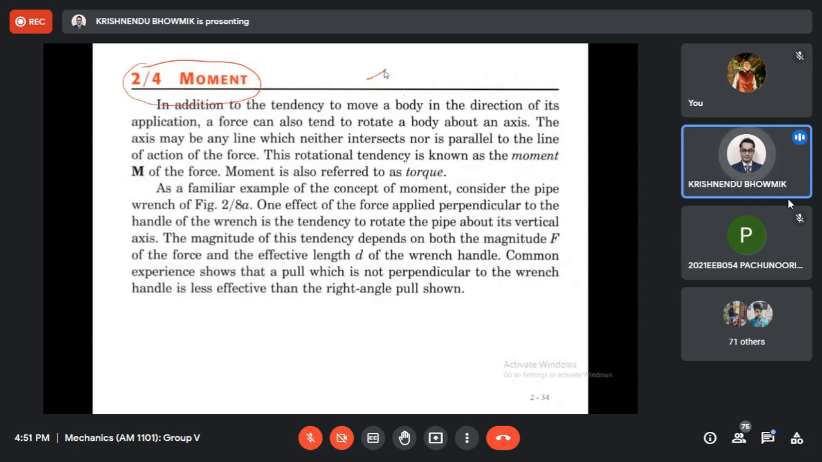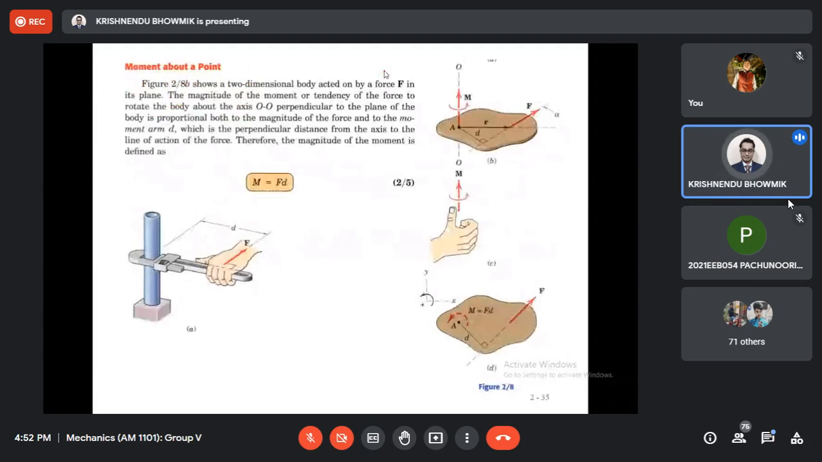Moment is a vector that is perpendicular to the plane of the body. Now, this moment obeys all the rules of vector combinations and may be considered as a sliding vector with a line of action coinciding with the moment axis.